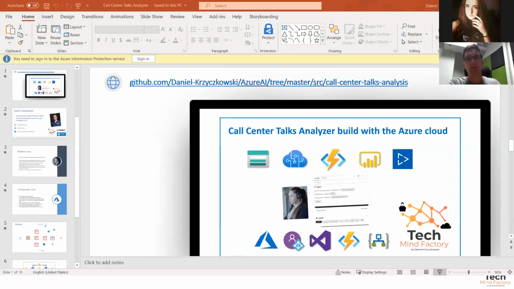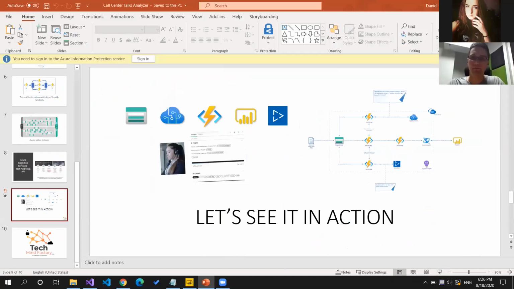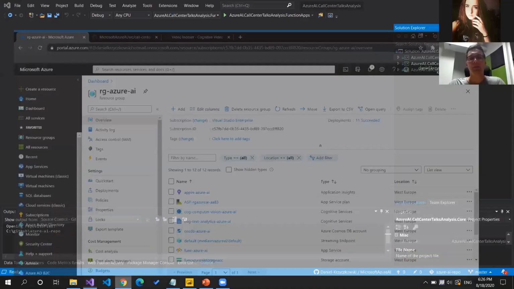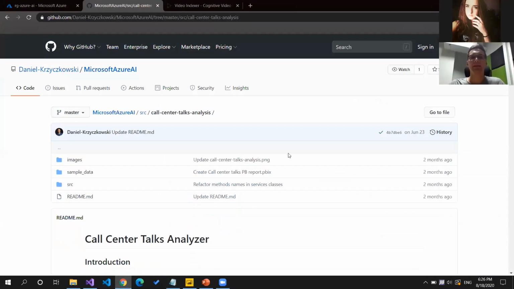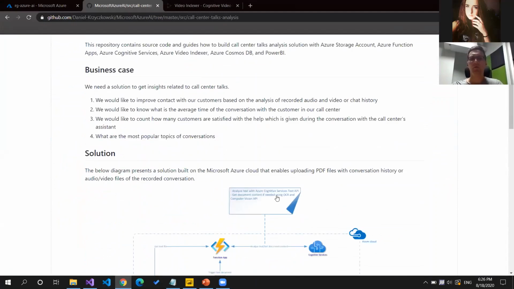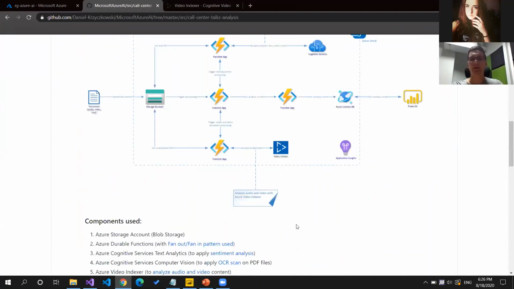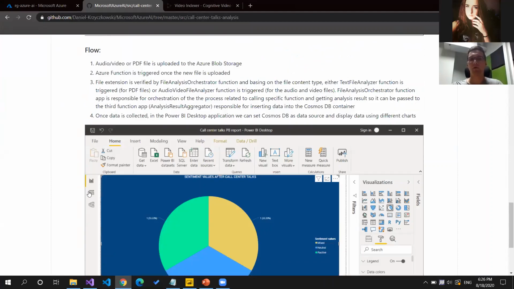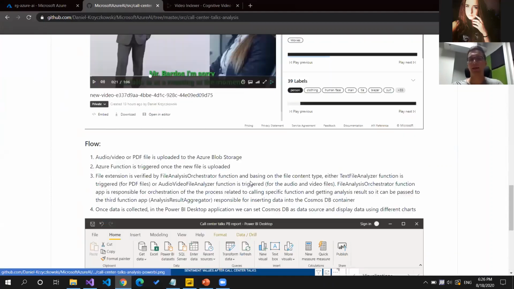Yeah, so let me quickly close this one. As I mentioned, just one more thing. This source code is available on my GitHub. You can find it. The link was provided and will be provided, no worries, in the Microsoft Azure AI. And here you will find the solution architecture diagram, information about the components, about the flow, and a sample Power BI diagram.